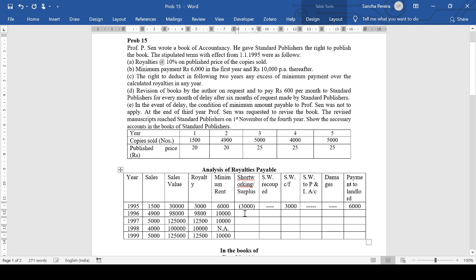Coming to the next year, total short working 9,800 minus 10,000 will be 200. We can't recoup anything, so we can carry forward the entire thing. So I'm going to carry forward 3,000 plus 200, 3,200. Nothing to be transferred to P&L account. No damages. Payment to landlord will be 10,000.